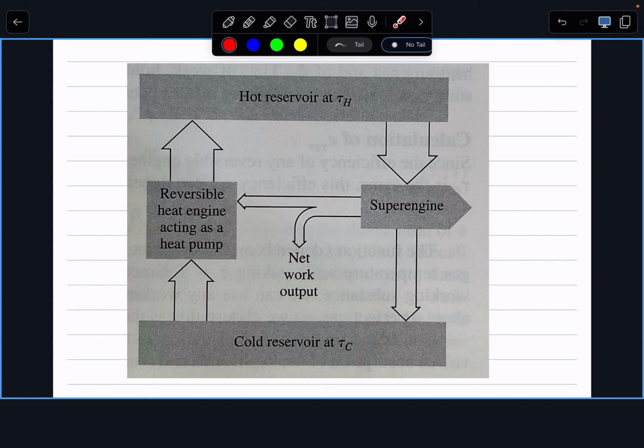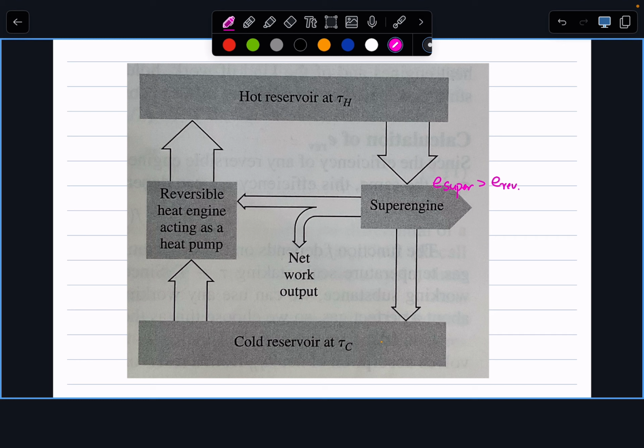Now, whenever we're trying to prove something, we want to set up, say, what if we have a super engine, whose efficiency, E super, is larger than E reversible.